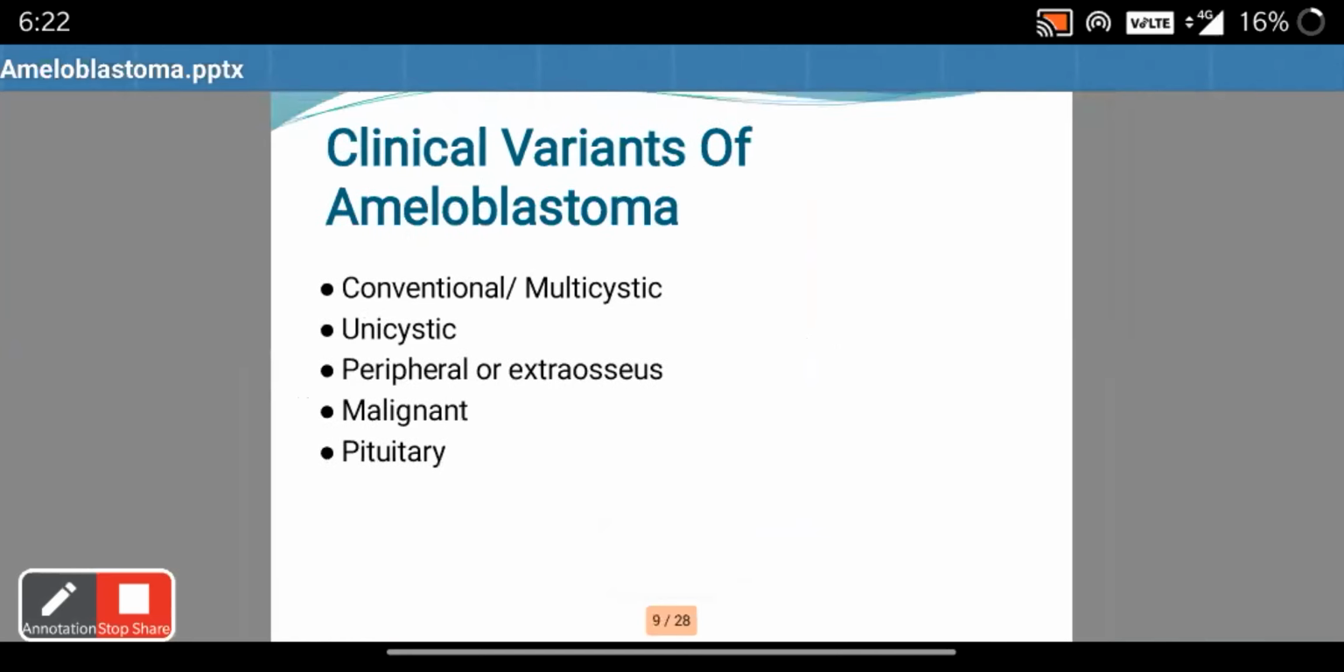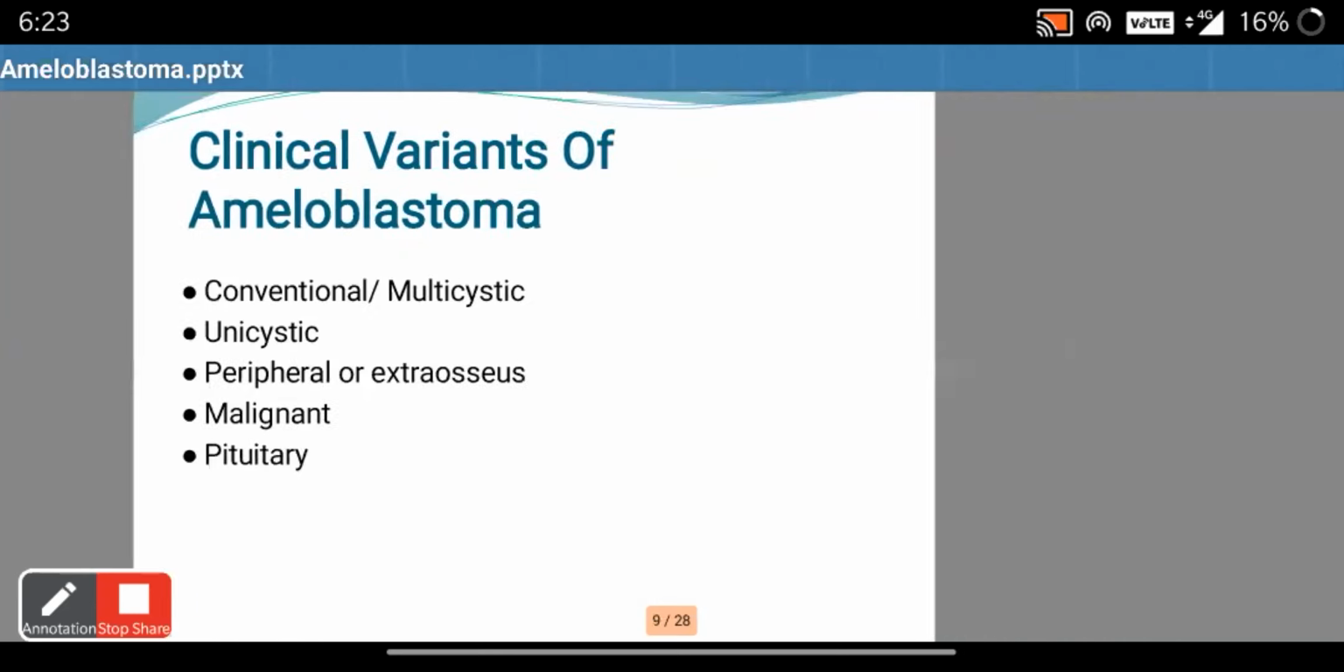There are 5 clinical variants of ameloblastoma. The multicystic or the conventional ameloblastoma is the most common type, followed by unicystic. Unicystic ameloblastoma is also common in the posterior ramus region. It is usually associated with impacted third molar. Peripheral or extraosseous variant occurs in the soft tissue. It doesn't involve bone. Then there can be malignant and pituitary variants as well.